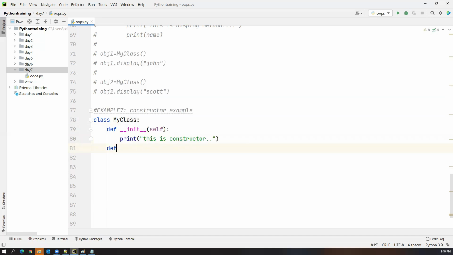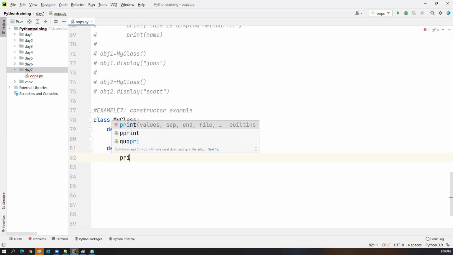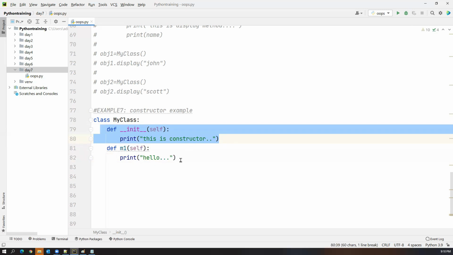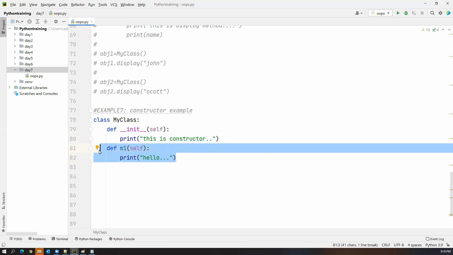Let me write one more method. I say def m1, and it is not taking any arguments. And here I just say print hello. So now I have created one constructor and one method inside the class.